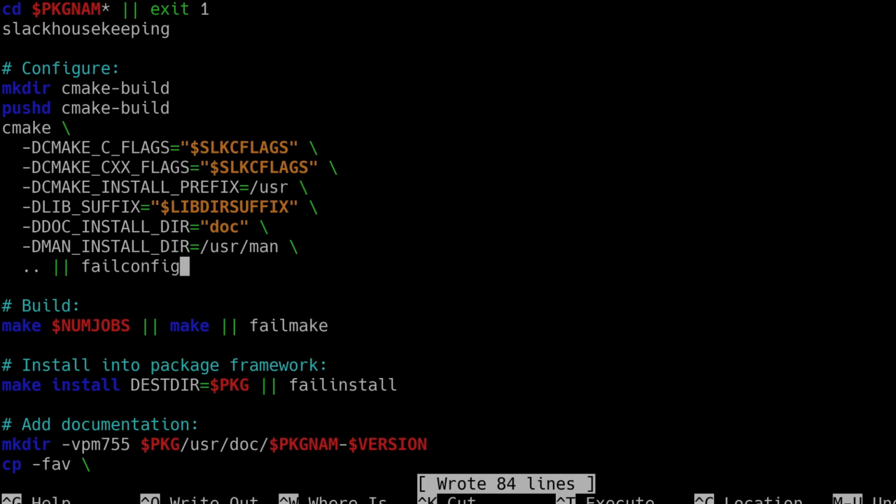So basically the script does essentially what would be a ./configure, but using CMake instead. If it fails, then it calls this function, does something, and then it exits as well. So it's just a nice way of trapping failures and doing something different with them if I want to. I don't want to in this case. All right, that looks pretty good to me.